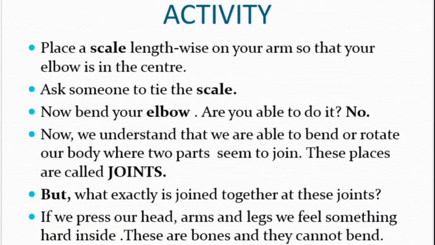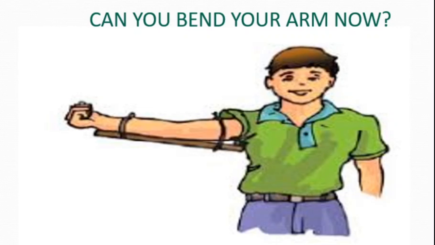But what exactly is joined together at these joints? If we press our head, arms and legs, we feel something hard inside. These are bones and they cannot bend. Let us understand the activity. Can you bend your arm now? Bones cannot be bent. So, how do we bend our elbow?